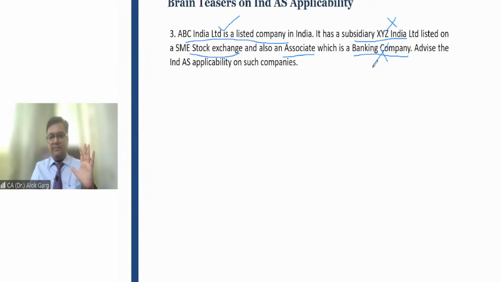AS 23 for associate consolidation; in Ind AS, it is Ind AS 28. So advise the Ind AS applicability: for ABC India, Ind AS applicable. For XYZ and the bank, Ind AS not applicable, but being a subsidiary and associate, these companies have to migrate their accounts under Ind AS just for the purpose of ABC consolidation.